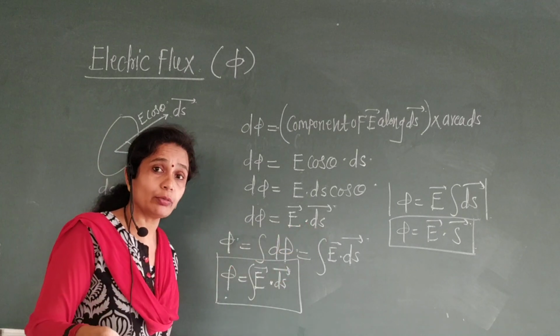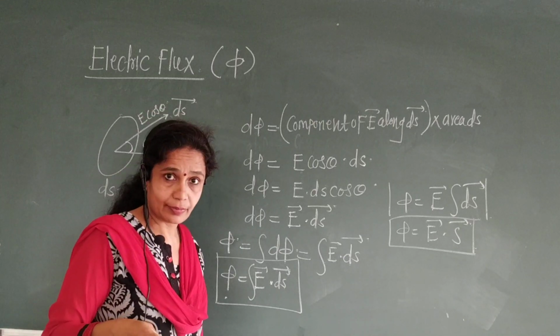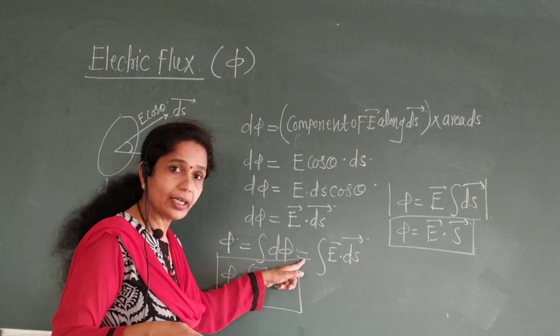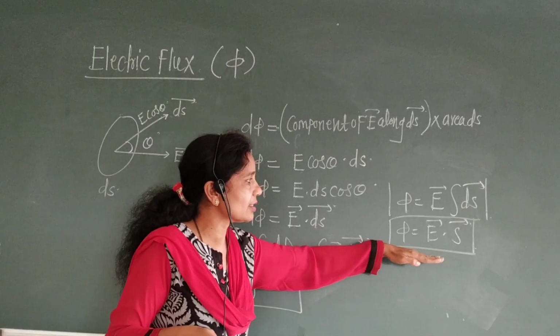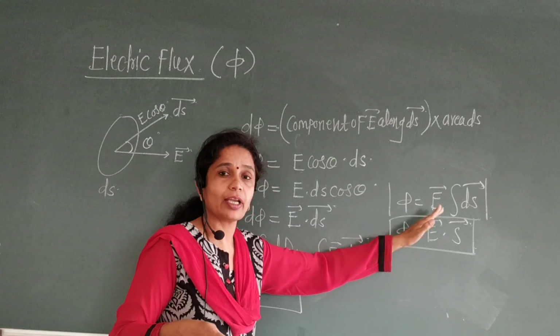Then if you have to calculate the total flux through the entire surface S, then we have to integrate this equation and we get this last equation, phi is equal to E vector dot S vector.